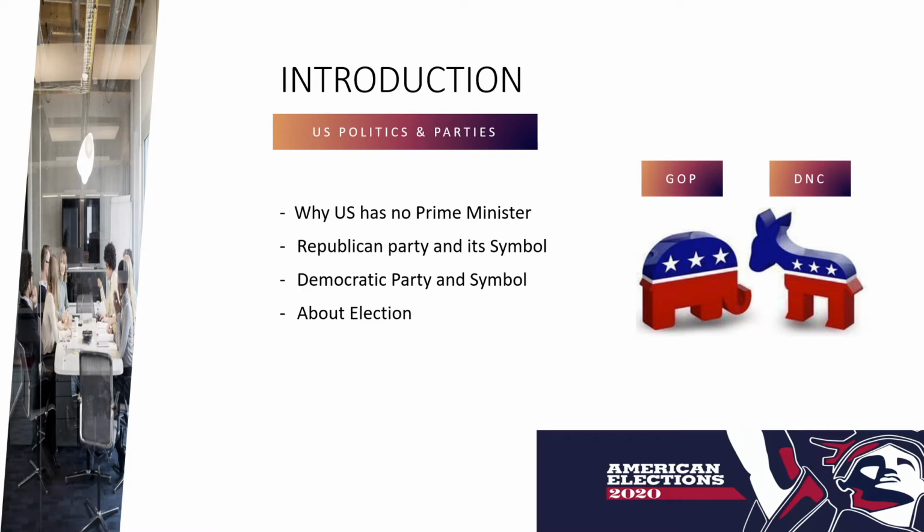The first one is the Republican Party, which is also referred to as the GOP, the Grand Old Party, and their symbol is an elephant. This party is led by Donald J. Trump. The second one is the Democratic Party, which is led by Joe Biden, and it is also referred to as the DNC, which stands for Democratic National Committee, and their symbol is a donkey.